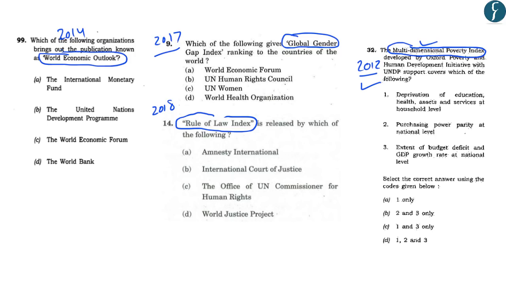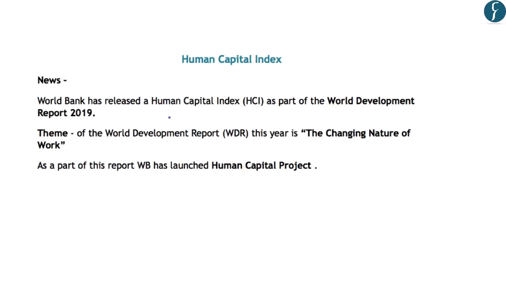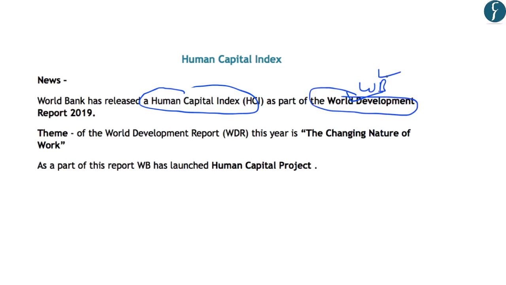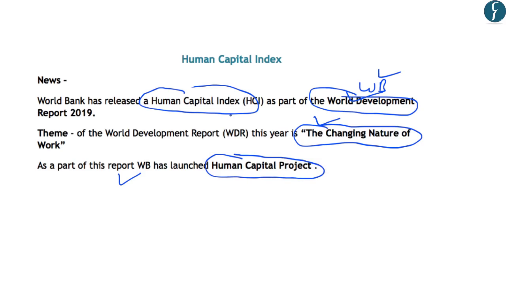So let us understand some of the basic facts that are related to the Human Capital Index. Now, the World Bank has recently released a Human Capital Index, which is a part of its World Development Report 2019. So this is an important fact that the World Development Report is brought out by the World Bank. Further, the theme of this year's World Development Report is the changing nature of work. So the theme is also important for us. And finally, as a part of this report, the World Bank has launched a Human Capital Project. And this Human Capital Index is a part of this Human Capital Project.